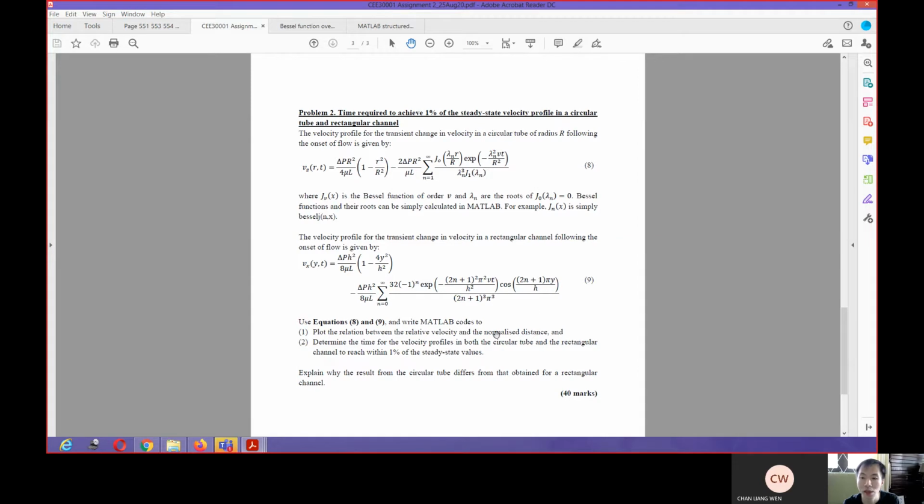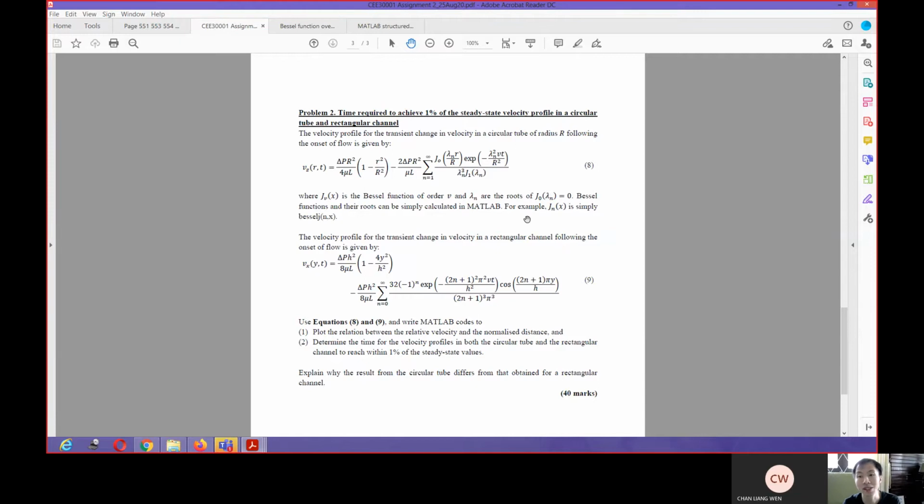And then you can compare how the time required for the velocity profile to achieve 1% of the steady state differs for the circular tube and the rectangular channel.